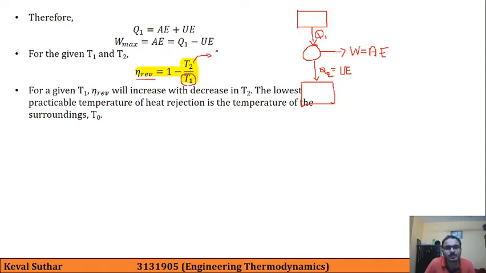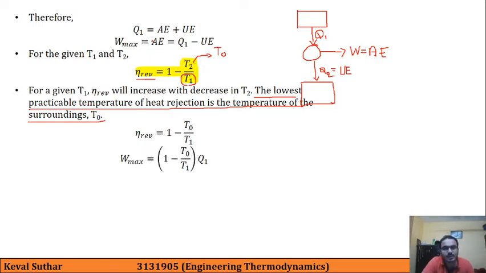The minimum temperature of T2 which is possible is T0, that is environmental temperature. So here the lowest practicable temperature of heat rejection is the temperature of the surrounding, that is T0. So this eta reversible will be maximum when the heat is rejected at environmental temperature or surrounding temperature. So here now eta reversible is replaced with 1 minus T0 upon T1, and W max is given by this